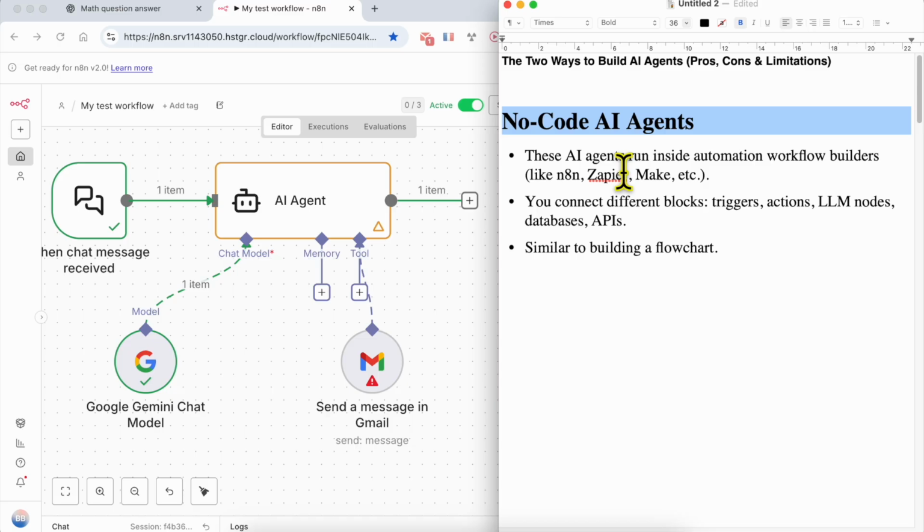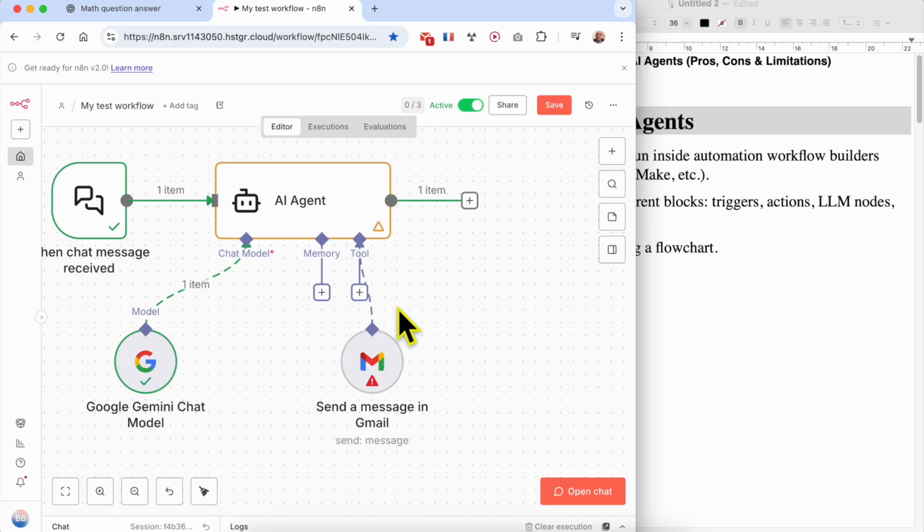ChatGPT can give you answers, but AI agents can perform actions like add a row inside a Google Sheet, send a message automatically for you, retrieve data from a database, or update data on a database. This is why AI agents are more advanced than ChatGPT, for example. Because if you see here, this is an AI agent.